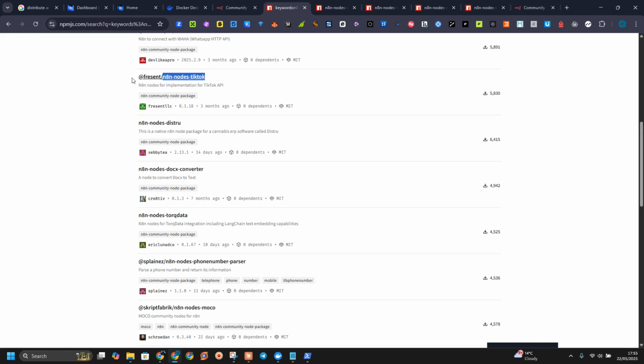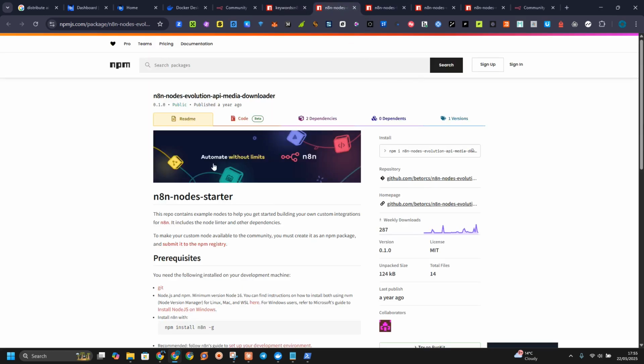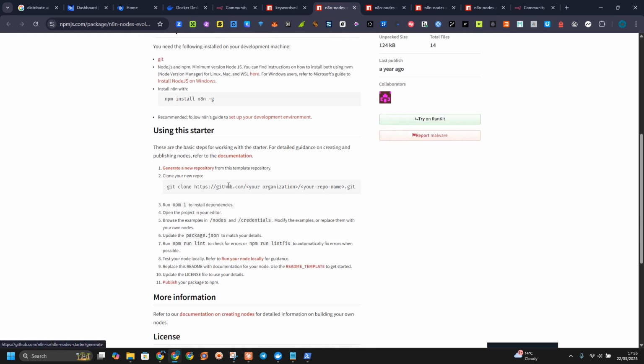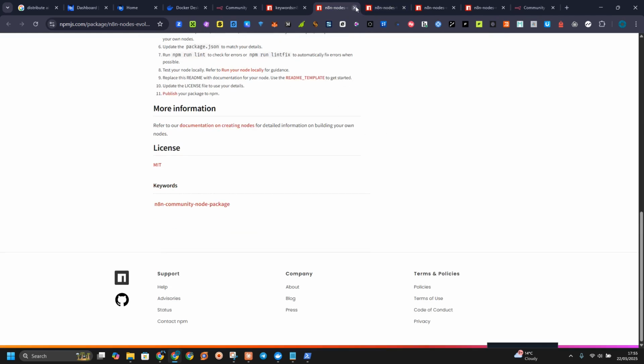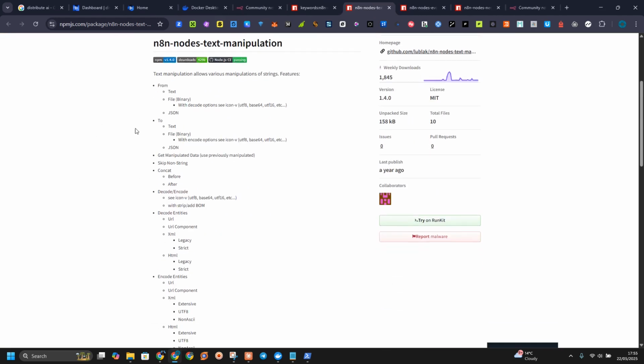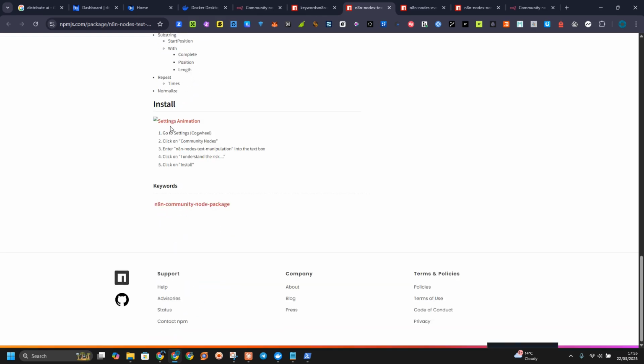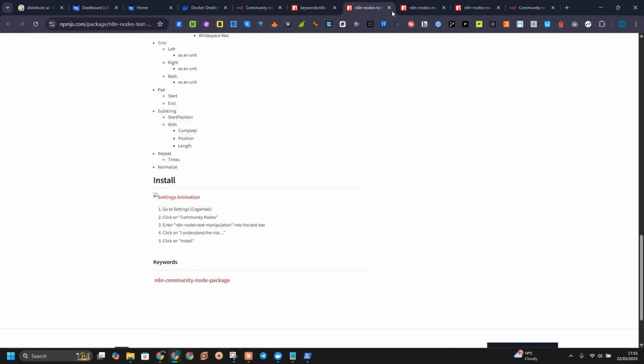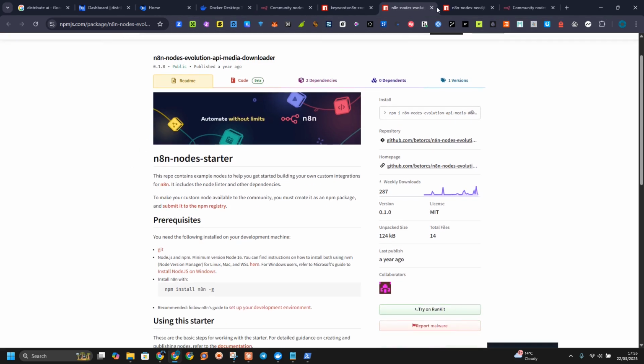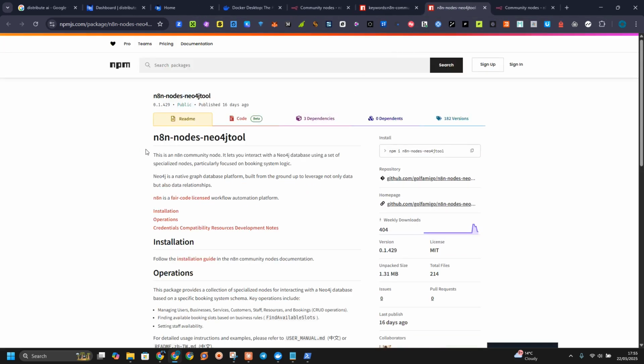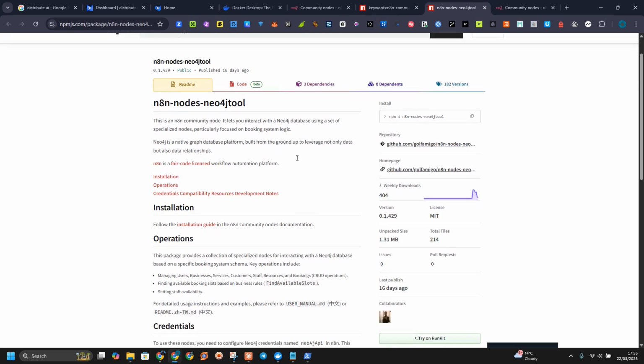TikTok node. Let me try to install this thing and see how it works. So this is the node starter. As you can see, just check it out. We have this one for text manipulation, from text to binary, and so on, extensive. So this is just their use cases. Okay, this is another starter. So we have the one for tools. I don't know what this is actually working with.